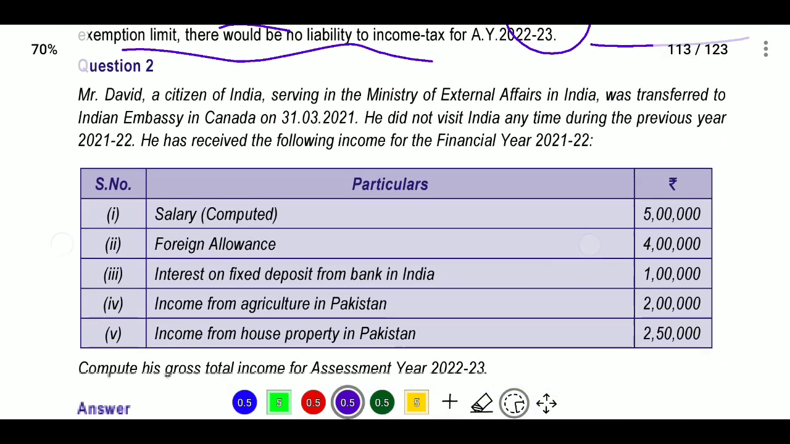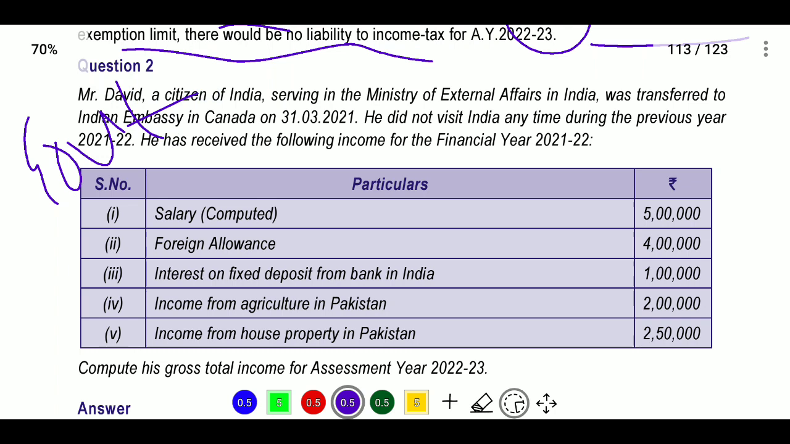Next, second case will be Mr. Dravid, a citizen of India serving in the Ministry of External Affairs in India, that is, a government employee, and he was transferred to the Indian Embassy in Canada. So the government employee went to Canada. Whatever allowance he receives, he will get exemption under section 10. Next, he did not visit India at any time during the previous year. He has received the following income for the financial year 21-22.